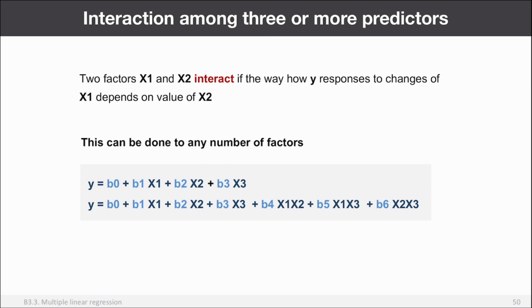So this is just a summary. And of course, you can have interaction if you have more than 2 predictors. For example, if you have 3 predictors, this is without interactions, and then you can account for all pairwise interactions, right? So in this case, you have 3 possible interactions. And of course, it will require more data points because the more regression coefficients you need to estimate, the more data points you need.